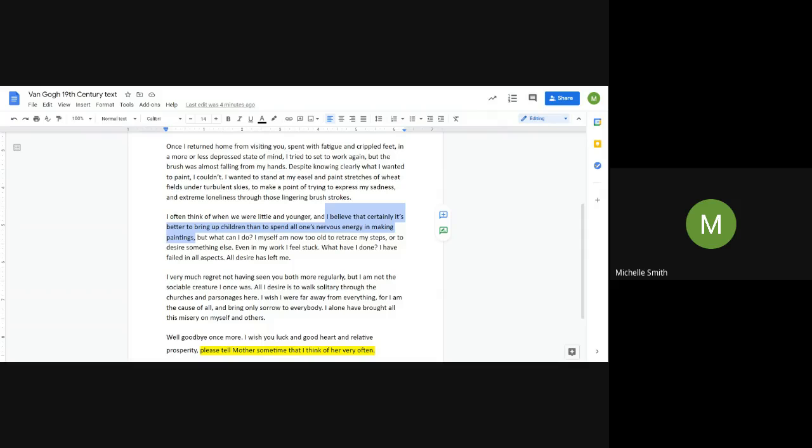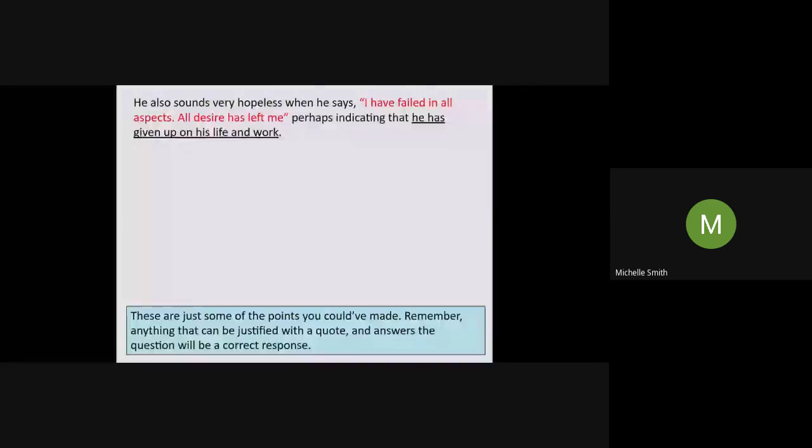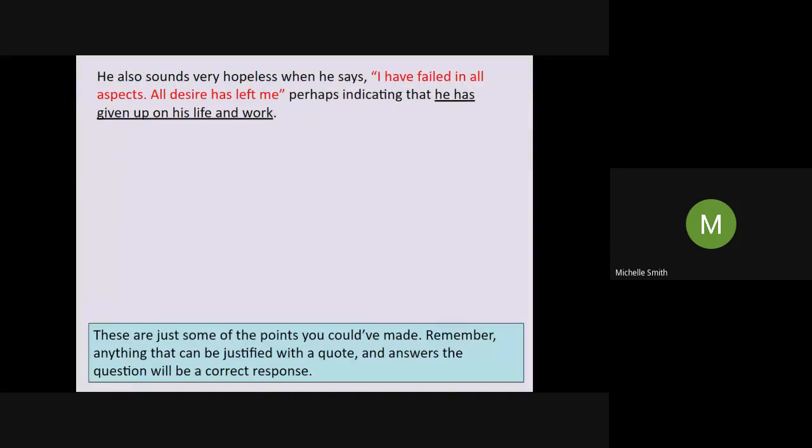He should have had a family and children, but instead he chose to be alone and paint. And of course, he would feel like that if he'd painted 900 paintings in his life and only sold one. I imagine that would be awful. It's only since his death, I did say this before, didn't I, that he became very, very famous.